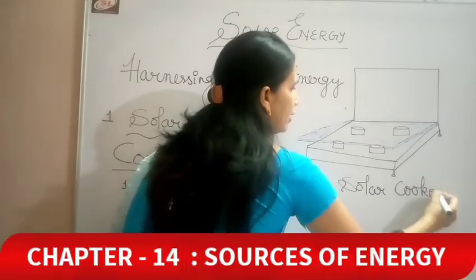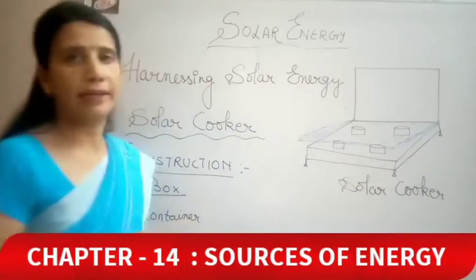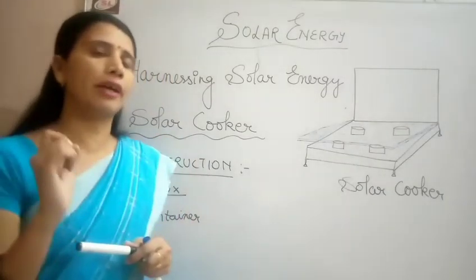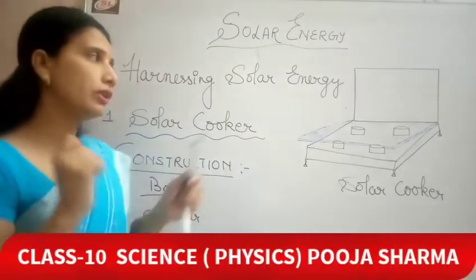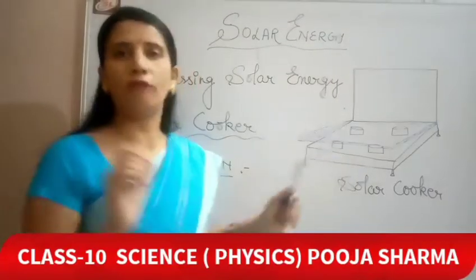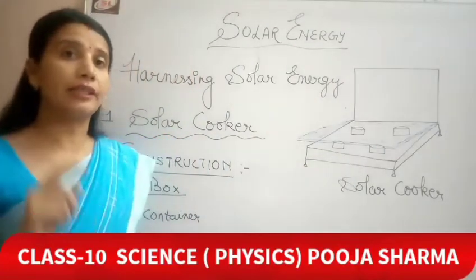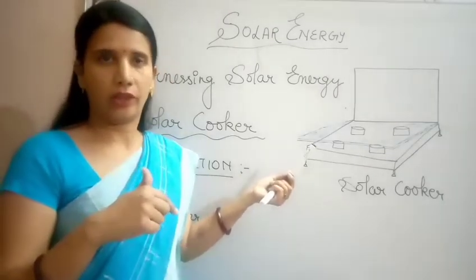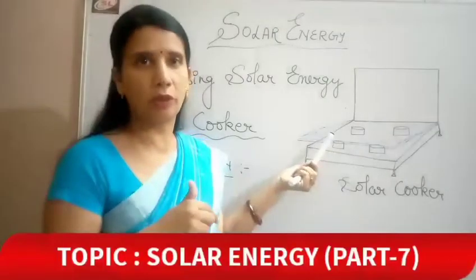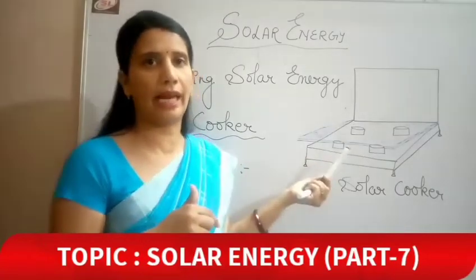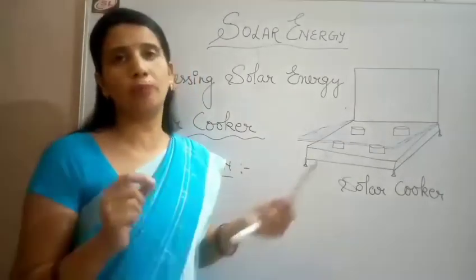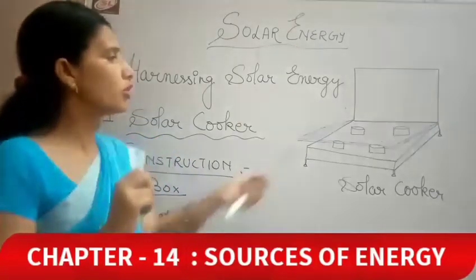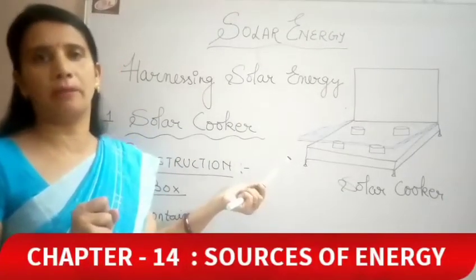So these containers should be made of metal, aluminium. Why? Because aluminium is a good conductor of heat. And they should be painted black from outside. Inside we will not paint, because we are keeping food material inside. But from outside, they should be painted black. The reason is the same again: black color absorbs maximum heat.